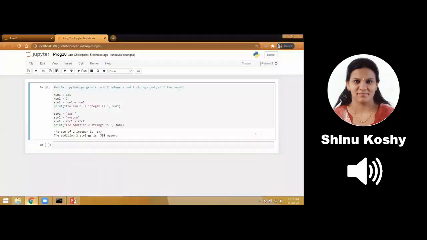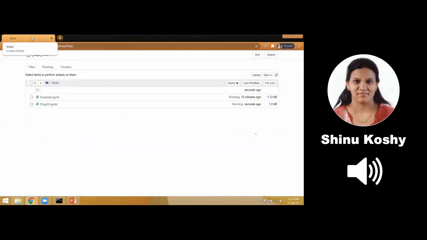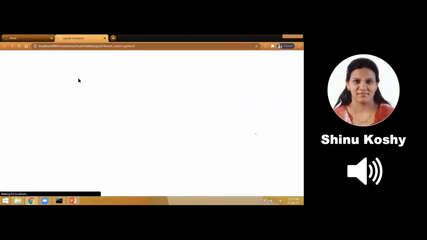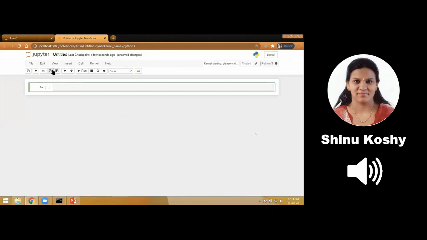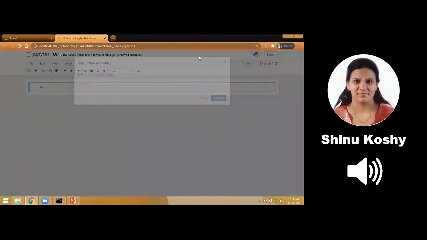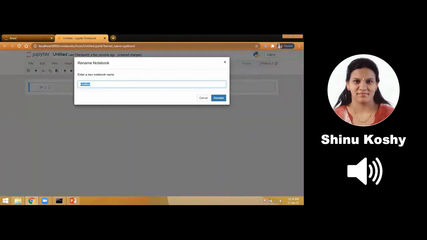So go back to our Jupyter notebook. Can you see in the first cell I'm having the first program? I can either type it in a new file, or I can even use the second cell. I will take a new file to type my second program, that is lab cycle number 22. Again, I'm reminding you, I'm not going in order because the easiest concepts I am doing first, and the lab cycle programs related to those topics I will be covering. The difficult ones I will do at the end.